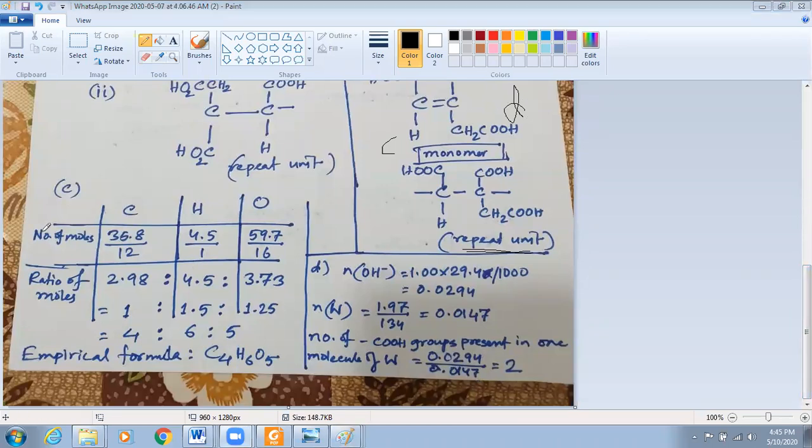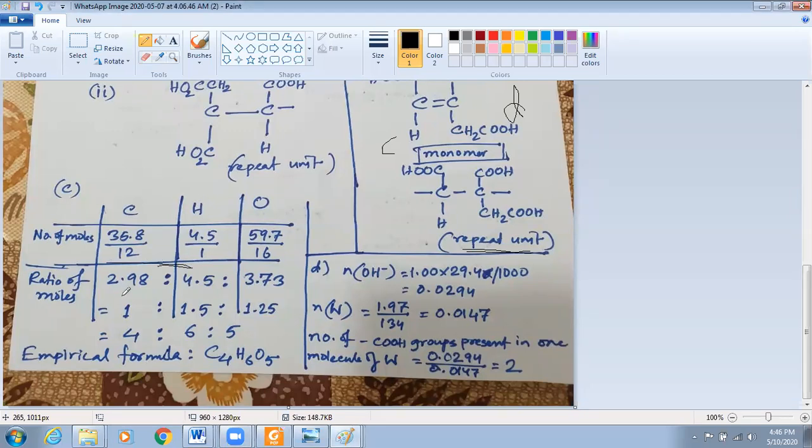So look at this. First of all, we will calculate the number of moles. How can we get the number of moles? Mass divided by the respective Ar will give us the number of moles. So 35.8 divided by 12, 4.5 by 1, 59.7 by 16. So this is how we are getting the number of moles, right? Then I am writing the ratio directly because I had little space. Otherwise, you can write an equal sign here and write the answer.